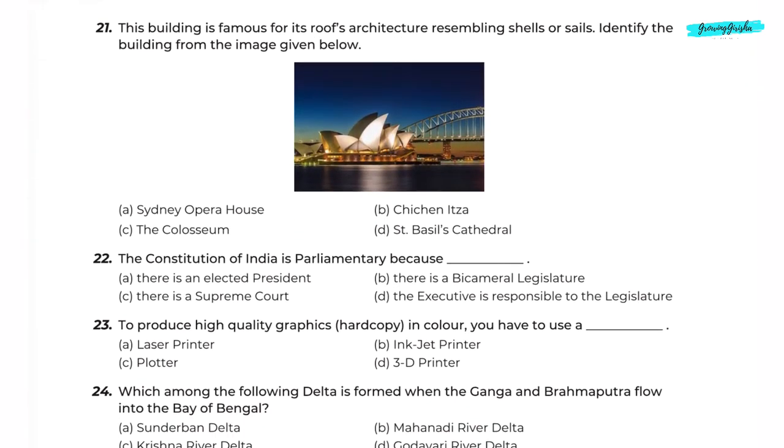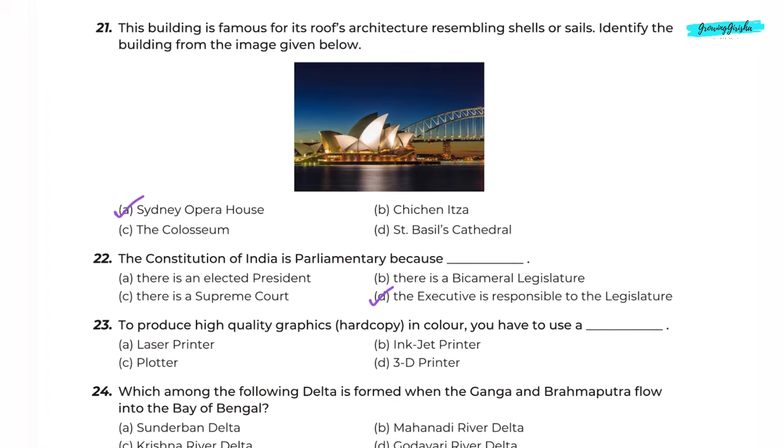Question 21. This building is famous for its roof's architecture resembling shells or sails. Identify the building from the image given below. Option A. Sydney Opera House. Question 22. The Constitution of India is parliamentary because dash. Option D. The executive is responsible to the legislature.